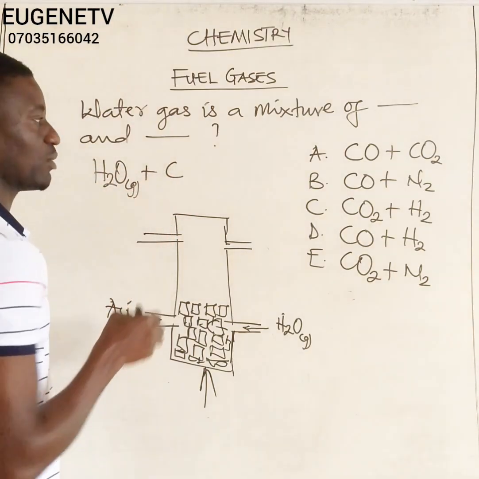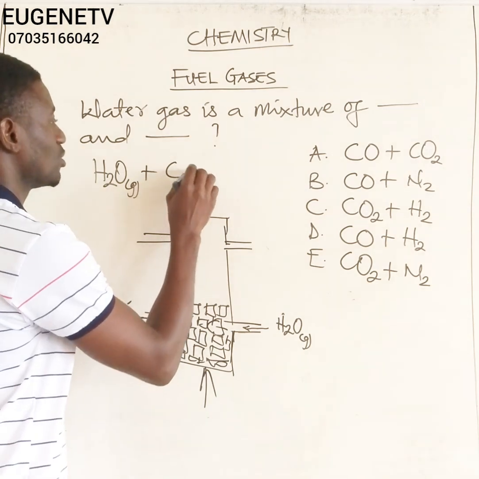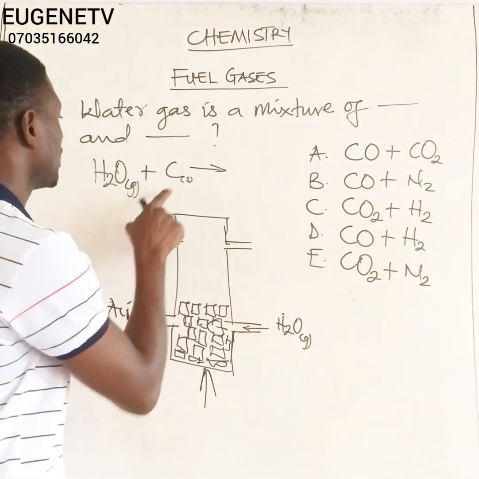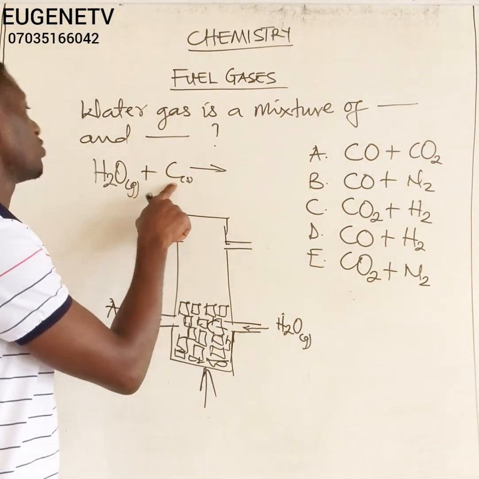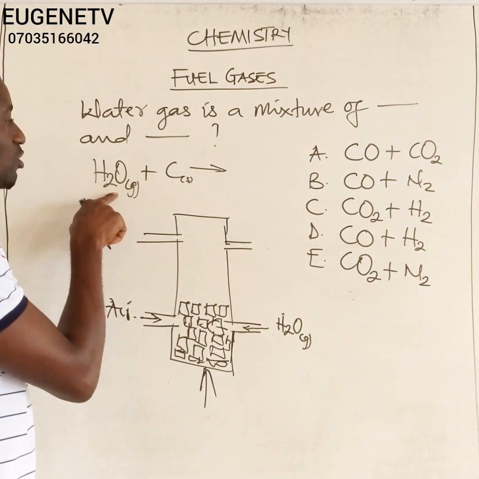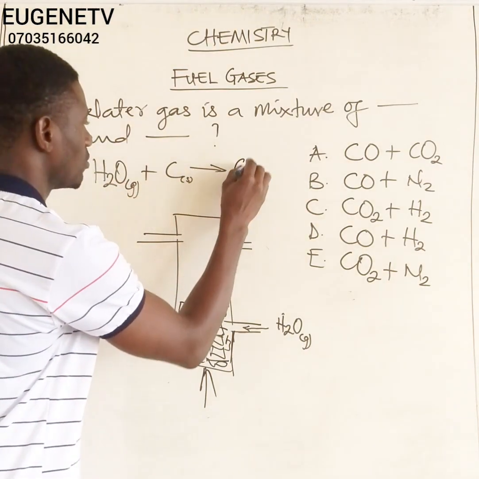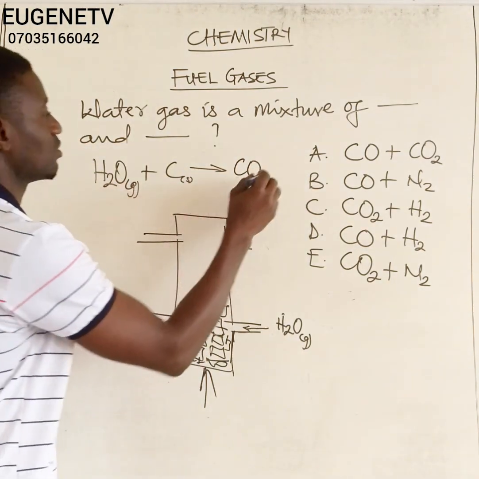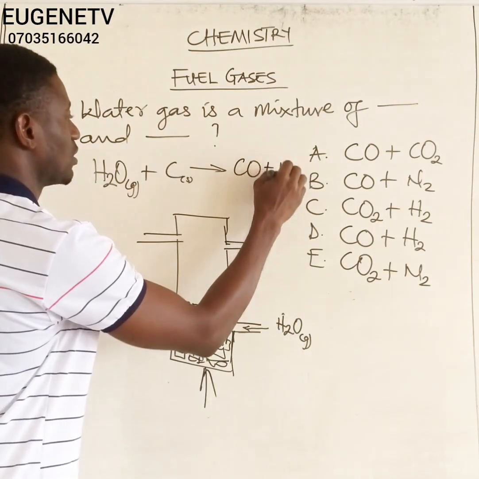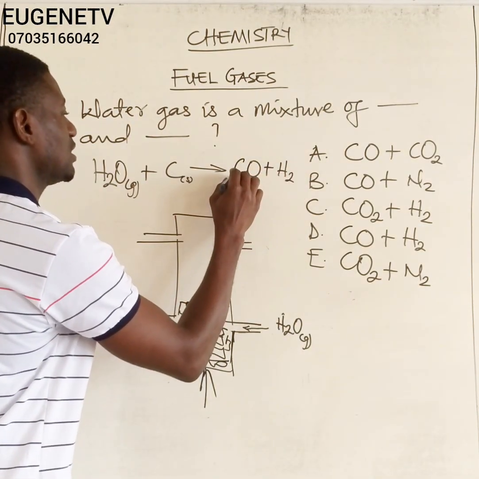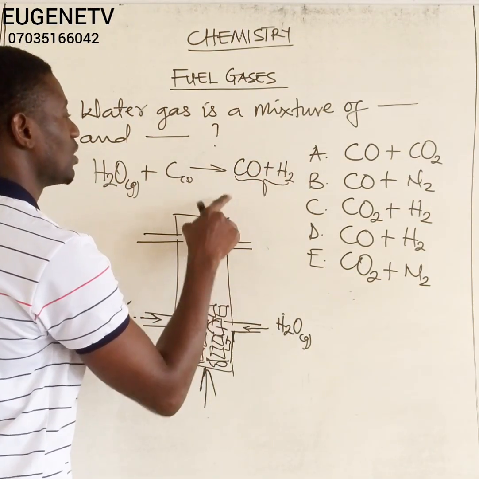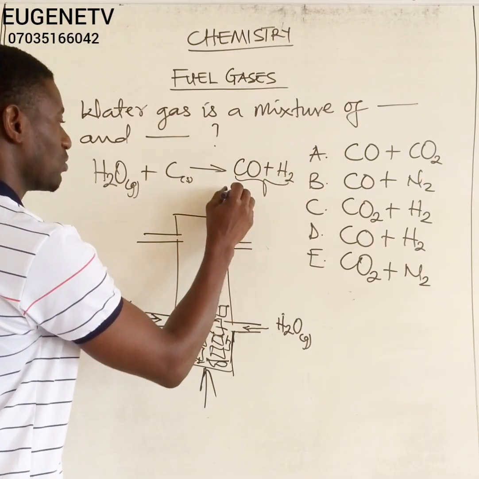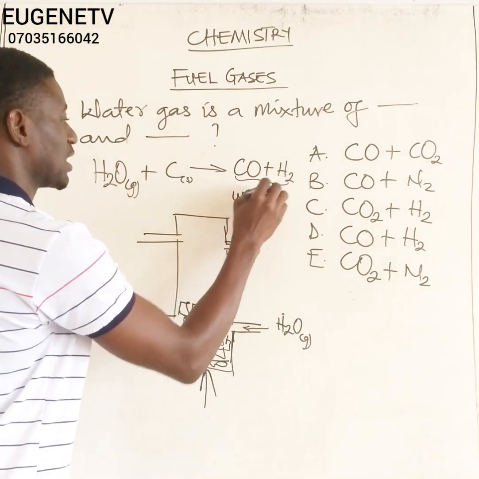Coke is just simply carbon, and of course it is solid. Whenever this reaction occurs, the carbon from the coke will come and remove the oxygen from the steam to form CO. And of course, hydrogen will just stand on its own as H2. It is this mixture of CO and H2 that we refer to as water gas.